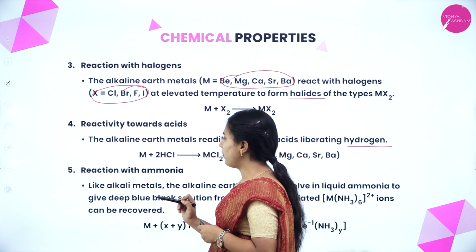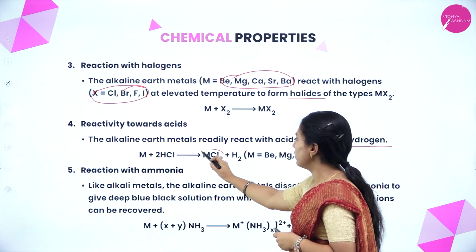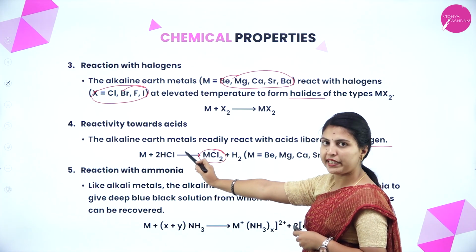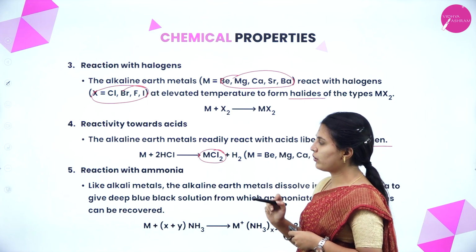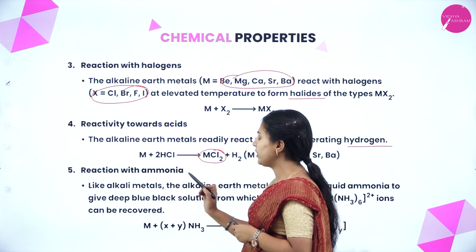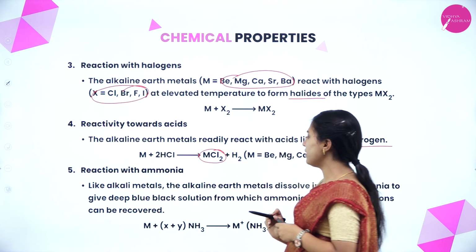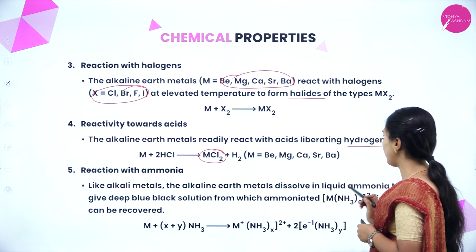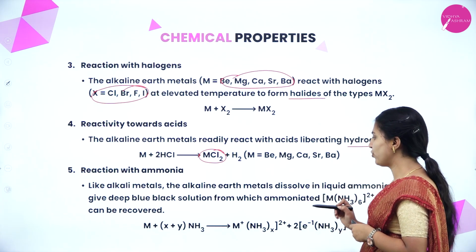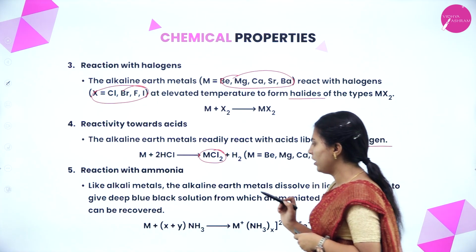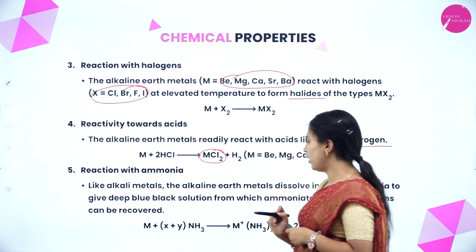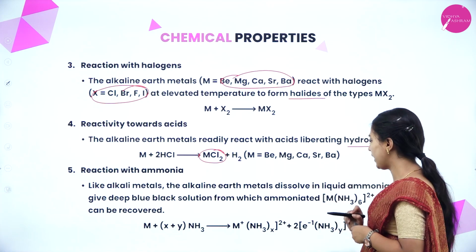Next, reaction with ammonia. This is salt. Okay. When metal is reacted with hydrochloric acid or any acid, it will form salt plus hydrogen gas. In reaction with ammonia, like alkali metals, the alkaline earth metals dissolve in liquid ammonia, forming a blue-black solution from which ammoniated ions can be recovered. Here metal will dissolve in ammonia, it will form ammoniated ions.